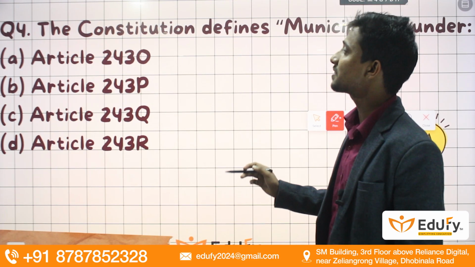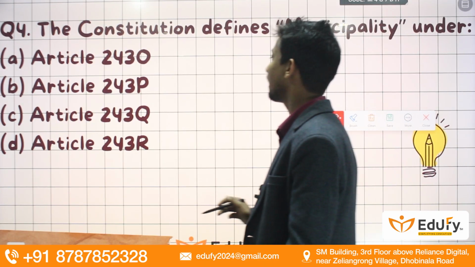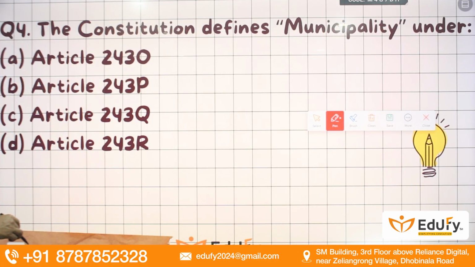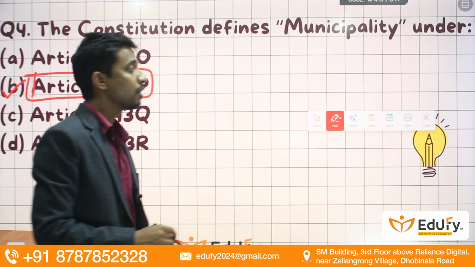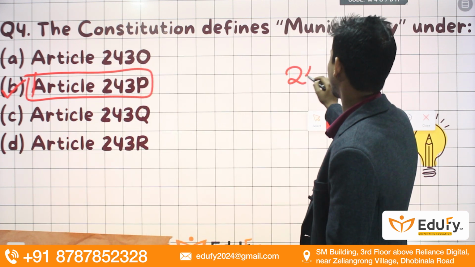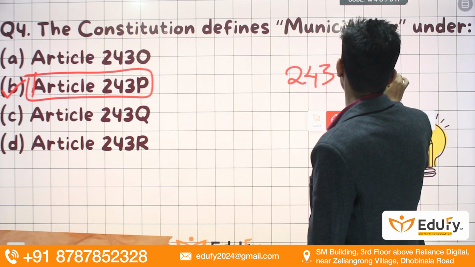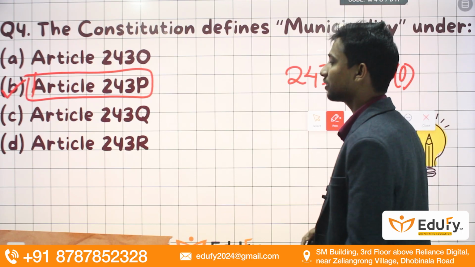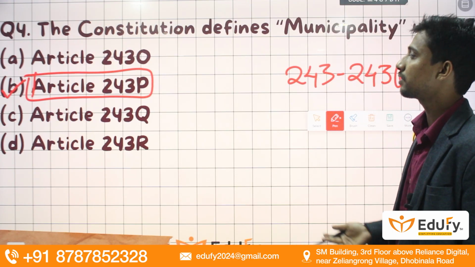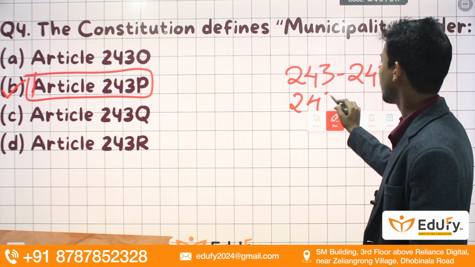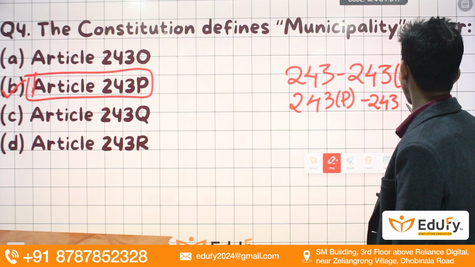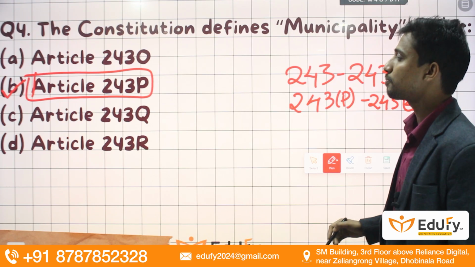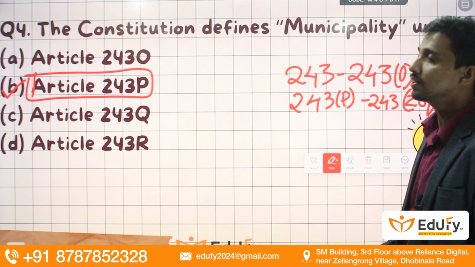Moving towards the next question: the constitution defines municipality under. Which particular article talks about the definition of municipality? It will be article 243P that talks about the definition of municipality. We all know that from 243 to 243O, it is about Panchayati Raj institutions. From 243P to 243ZG, we have our municipalities. So the correct option here will be option B.